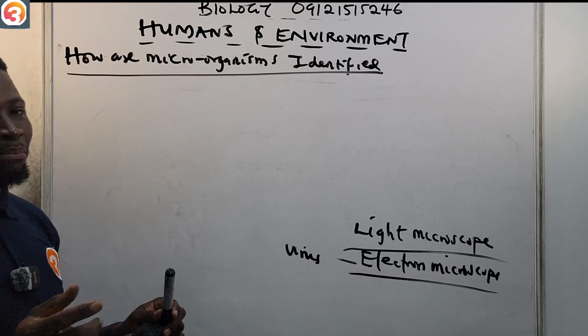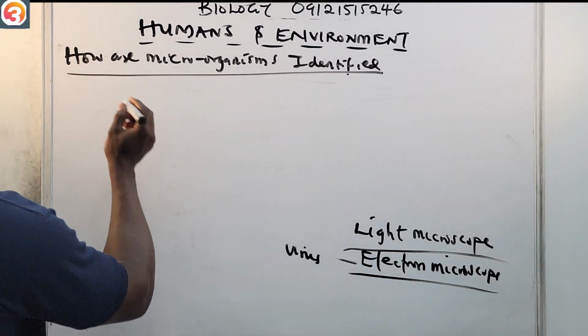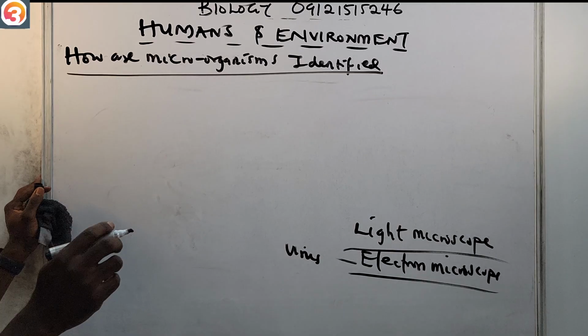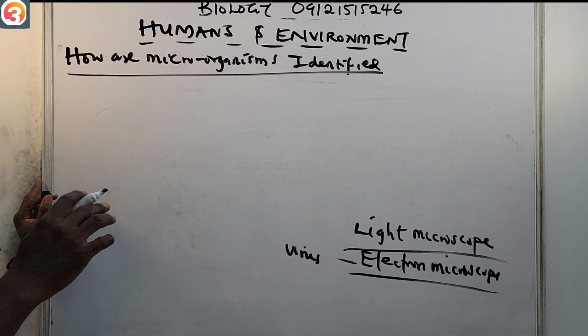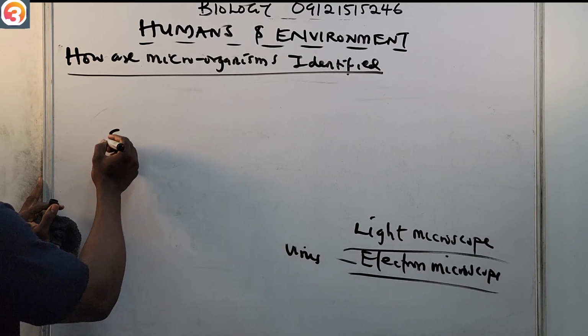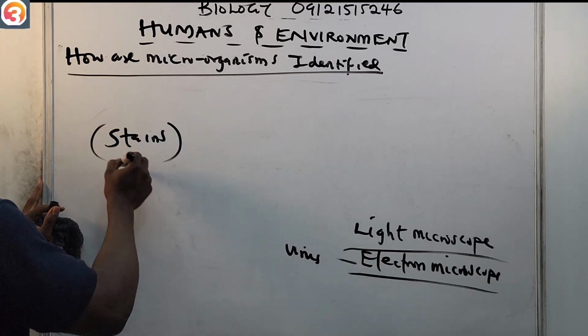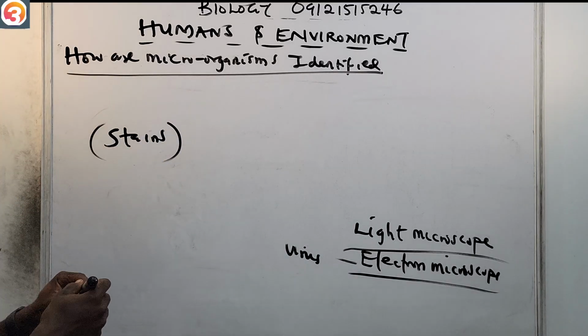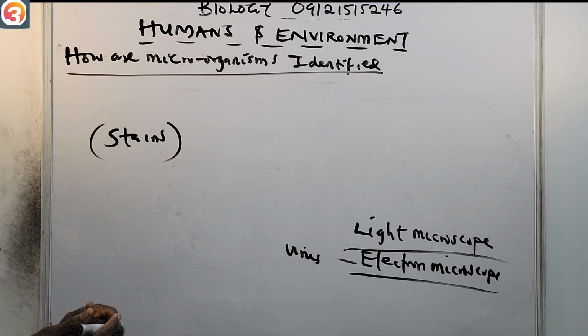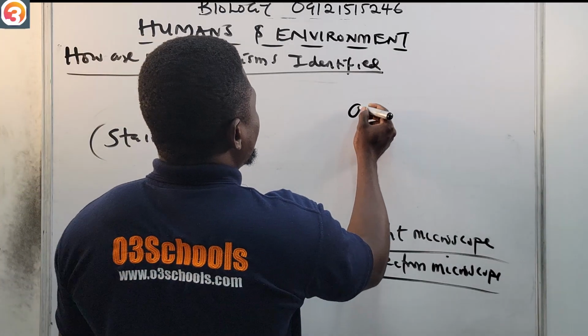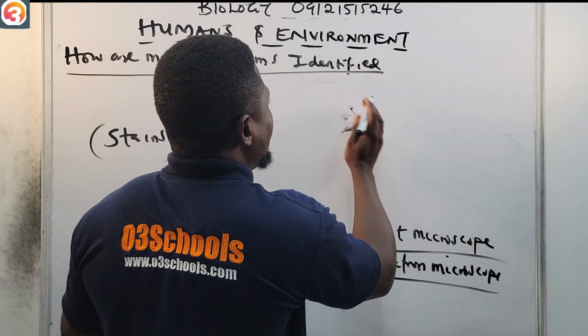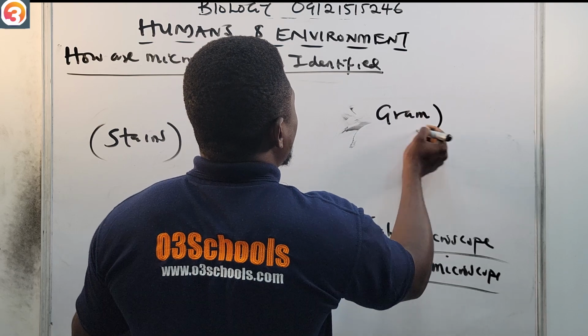And now, stains in microorganisms. Different types of stains are used for identifying different types of microorganisms. For example, we have one we call the Gram, G-R-A-M, Gram stain.